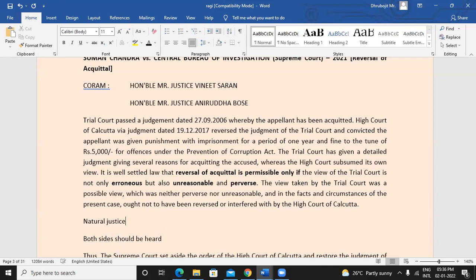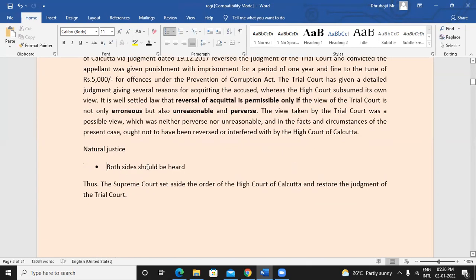when a case is filed in the court, both sides of the case should be heard. It does not matter how well established the case is already, both sides should be given the chance to speak. That's why you must be remembering this Kasab case, right?